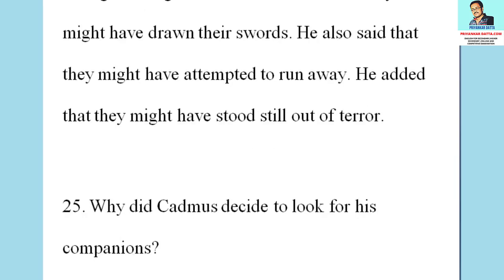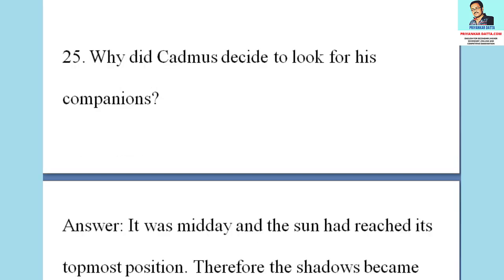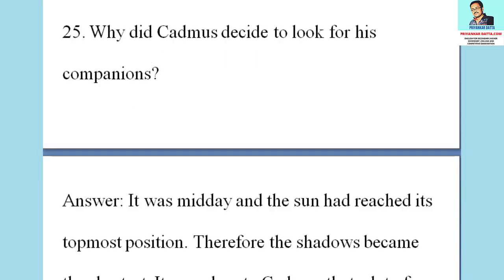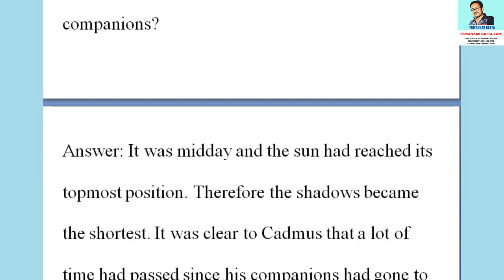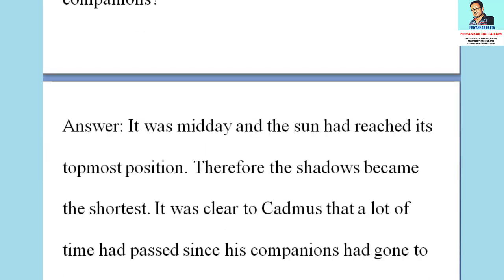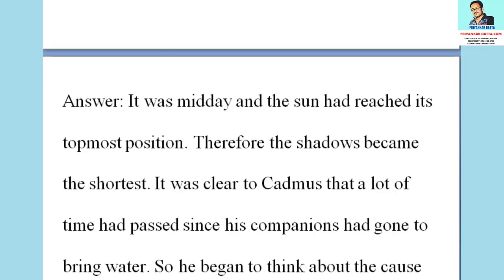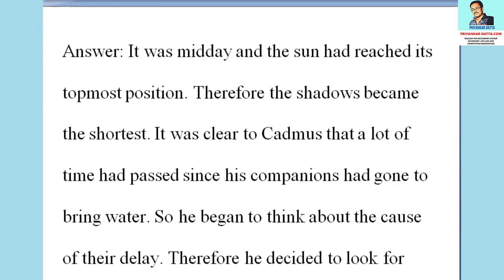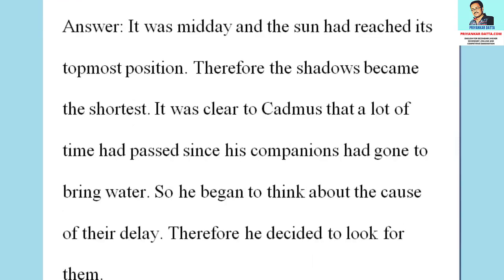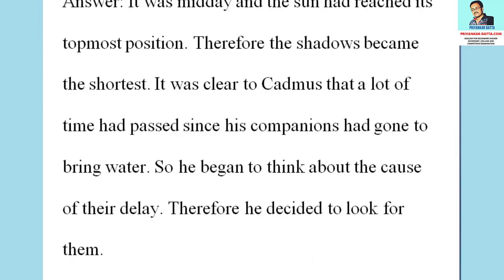The next question is, why did Cadmus decide to look for his companions? The answer to the question is, it was midday and the sun had reached its topmost position. Therefore, the shadow became the shortest. It was clear to Cadmus that a lot of time had passed since his companions had gone to bring water, so he began to think about the cause of their delay. Therefore, he decided to look for them.